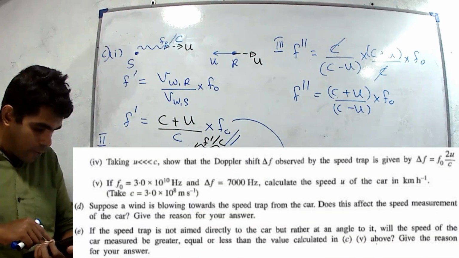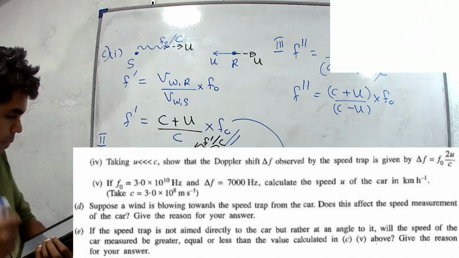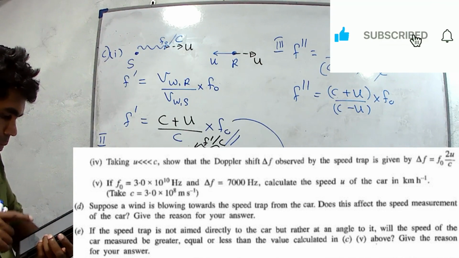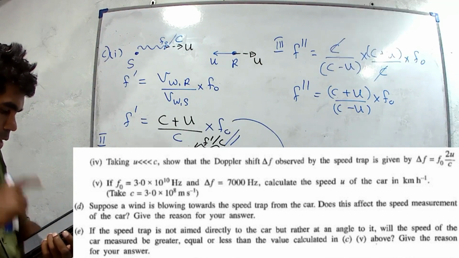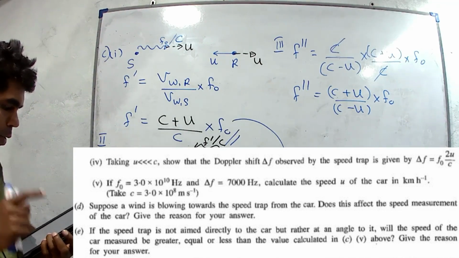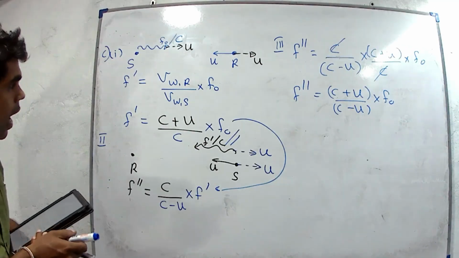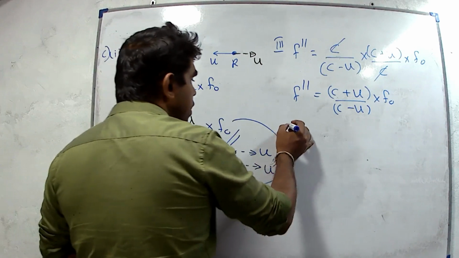Then part 4: taking u is smaller than c, the Doppler shift observed in the speed trap is given by delta f equals f naught 2u divided by c. We have to find the Doppler shift.